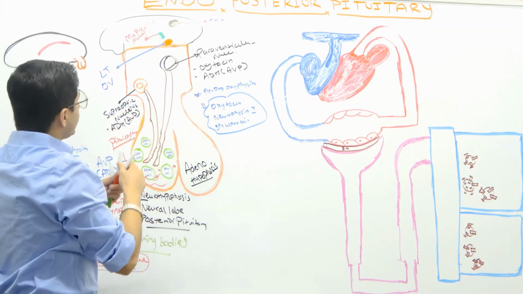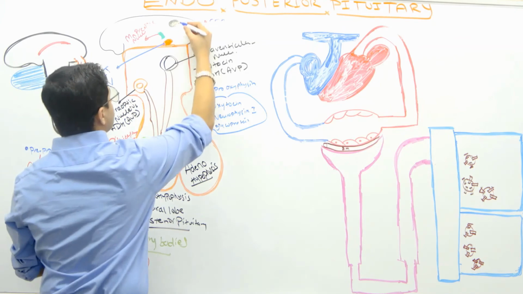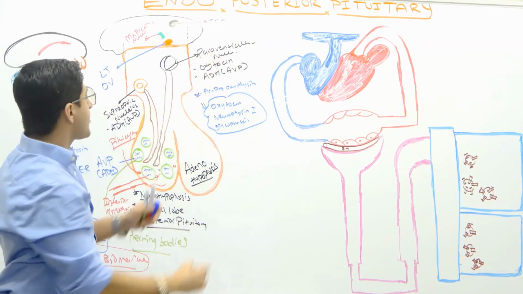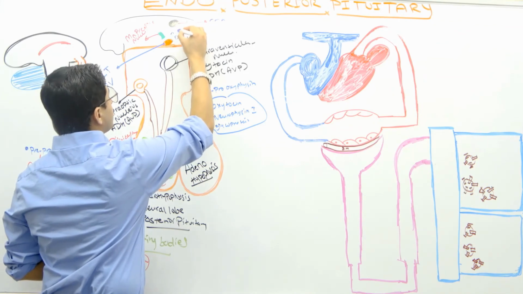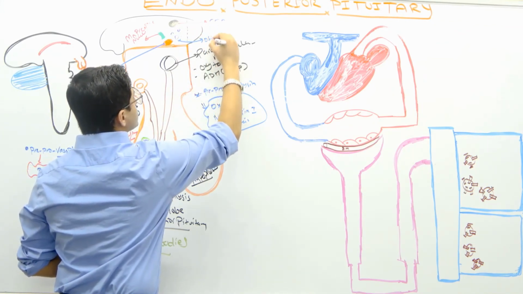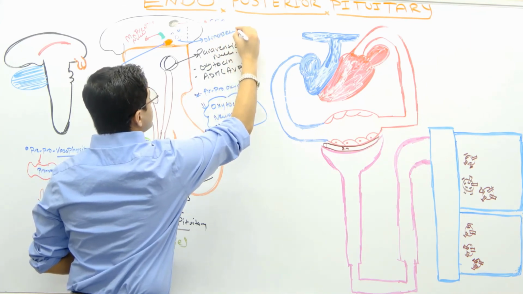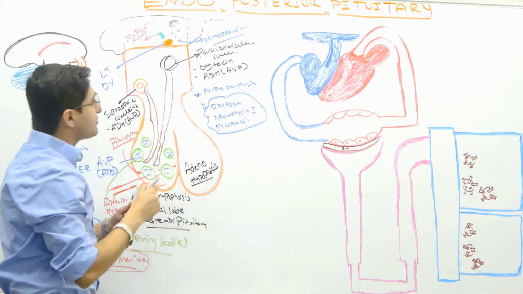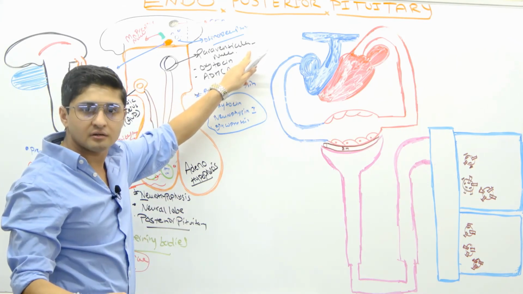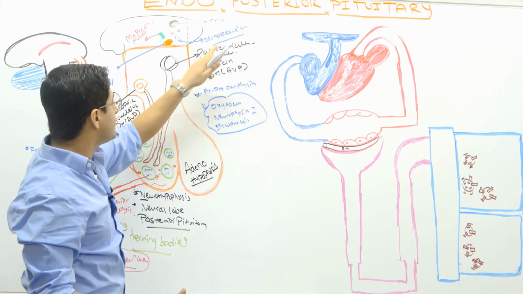Now, what really happens is that around there, the blood-brain barrier is actually broken down, and there are a lot of cells down here. These cells are called osmoreceptors. The importance of these osmoreceptors is that they are very, very sensitive to osmolarity, because there's no blood-brain barrier.